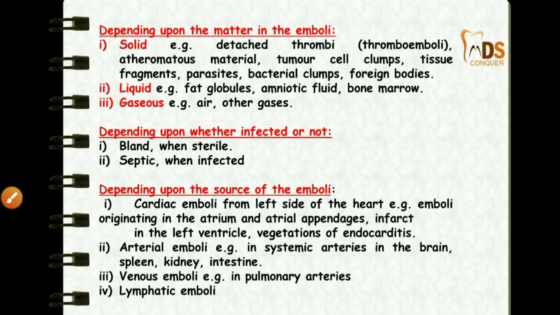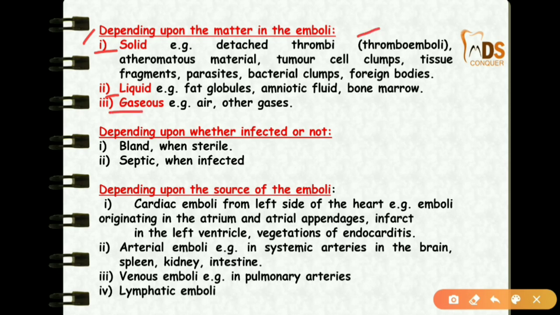And this is the classification of the emboli. Here they can ask about the type of emboli. Depending upon the matter in the emboli, it may be solid, liquid, or gaseous. The solid emboli include detached thrombi, like thromboemboli. This is important: thromboemboli is a solid type of emboli. Also atheromatous material, tumor cell clumps, tissue fragments, parasites, bacterial clumps, and foreign bodies. Whereas liquid emboli include fat globules, amniotic fluid emboli, and bone marrow emboli. And the gaseous includes, for example, air emboli. So this is based upon the matter.